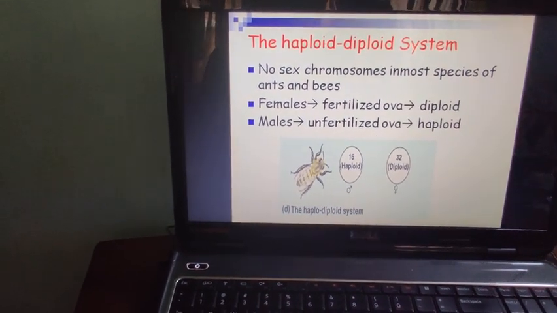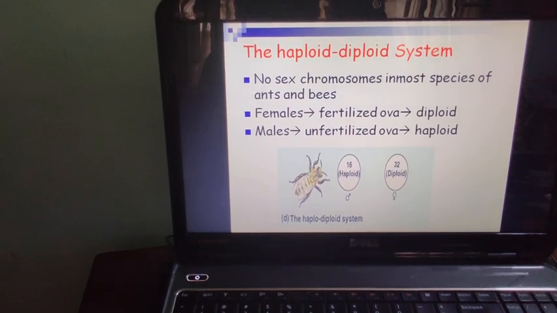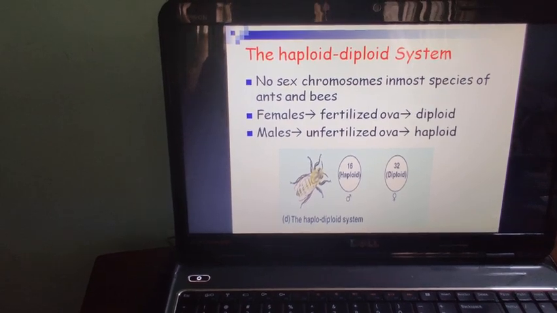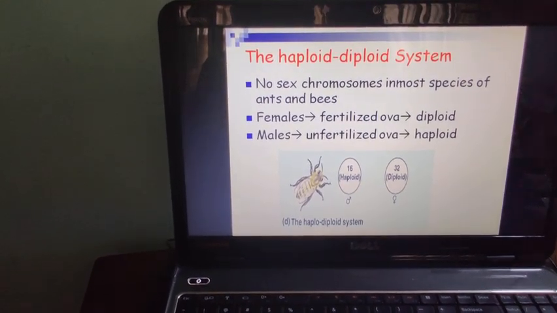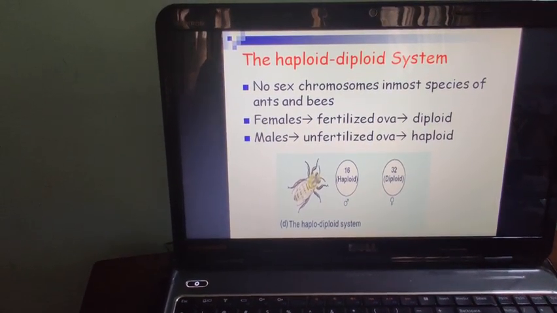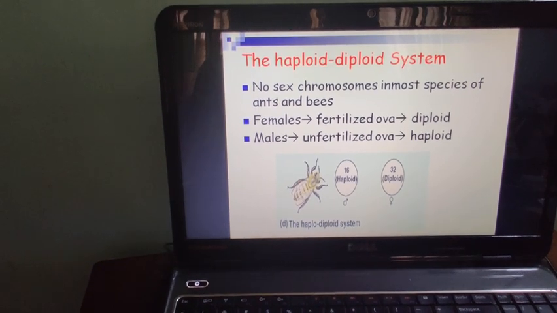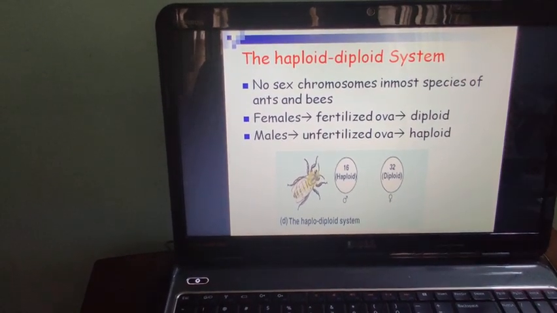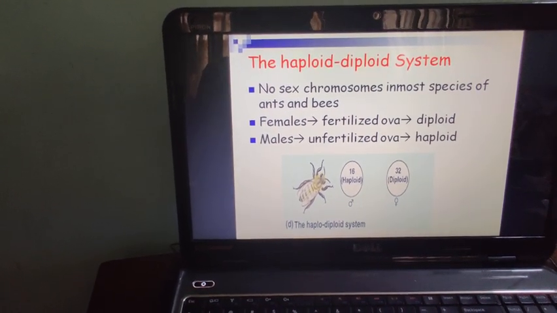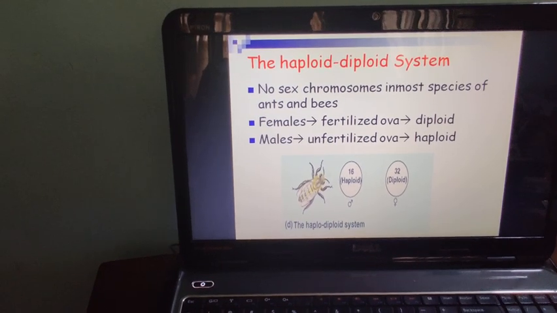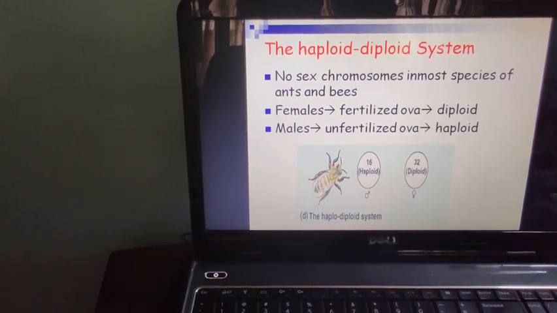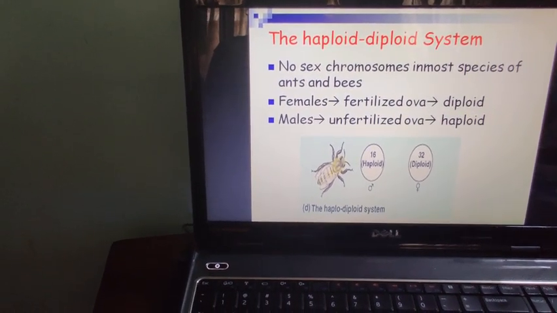Haploid diploid system of sex determination. This type of sex determination is present in insects, especially in honeybees. You know, in honeybees there is a hive, a colony, and a large number of worker bees are required. So the sex of an individual is determined by the queen, whether she lays fertilized eggs or unfertilized eggs. Females develop from fertilized ova, that is diploid, and males develop from unfertilized ova, that is males are haploid.